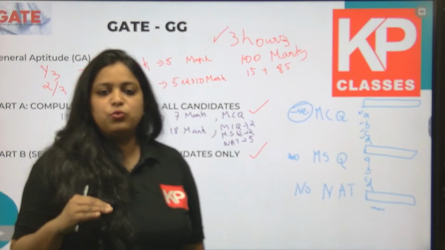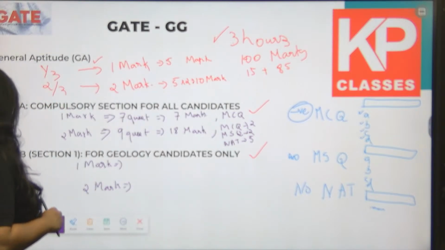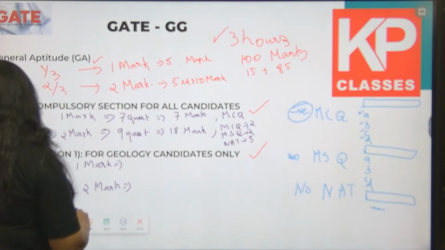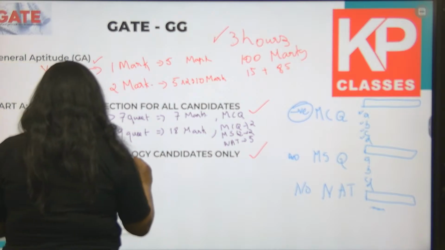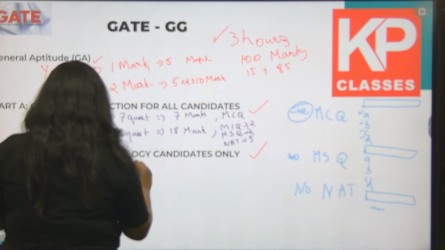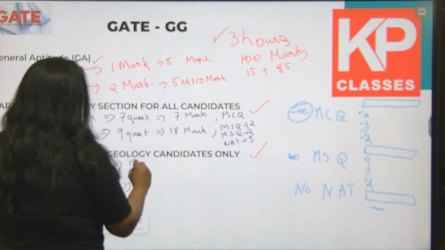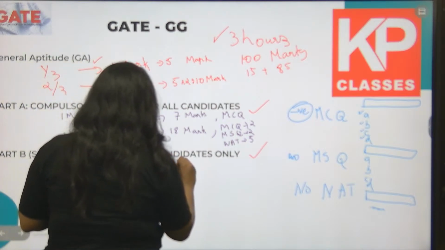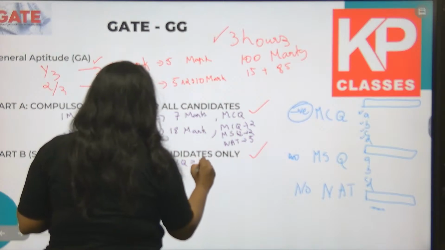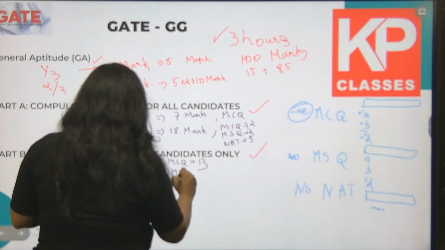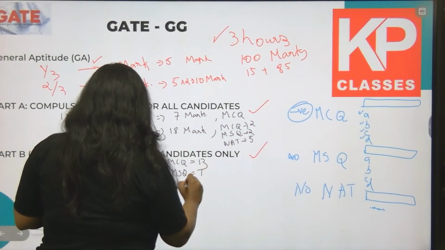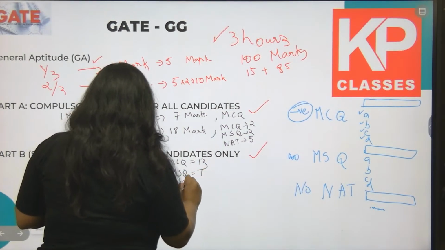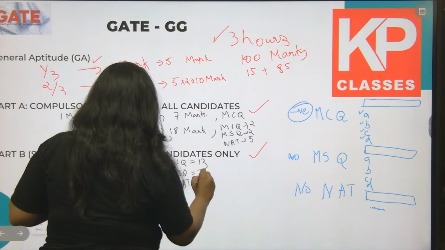So when it comes to the 1 mark and 2 mark questions, in the 1 mark section altogether there are 18 questions. In these 18 questions there are 13 MCQ questions, 1 MSQ, and 4 NAT.